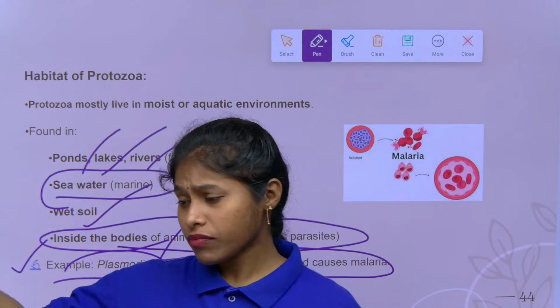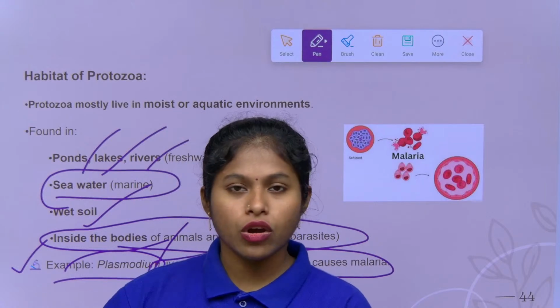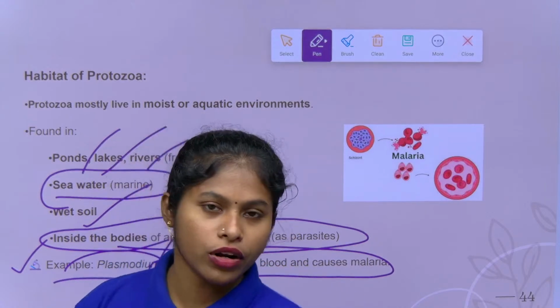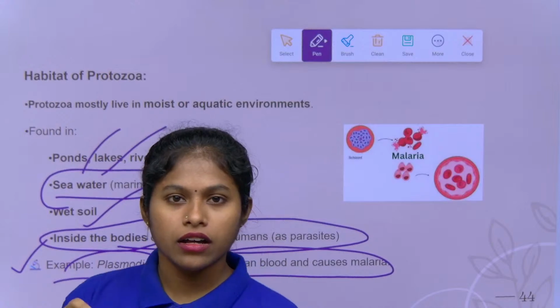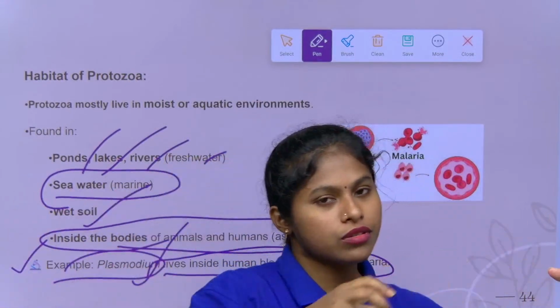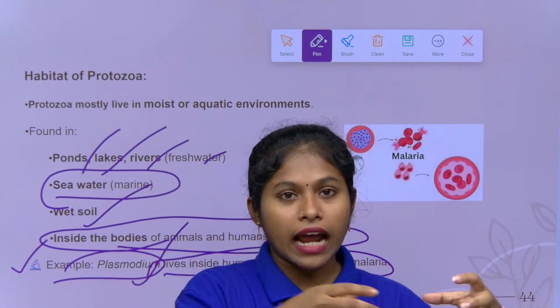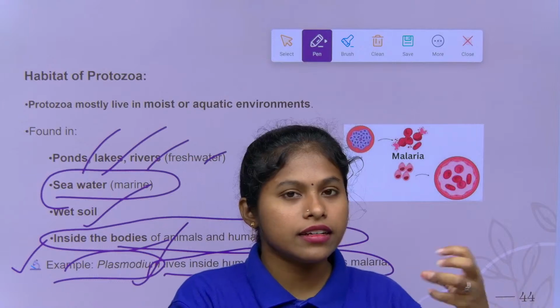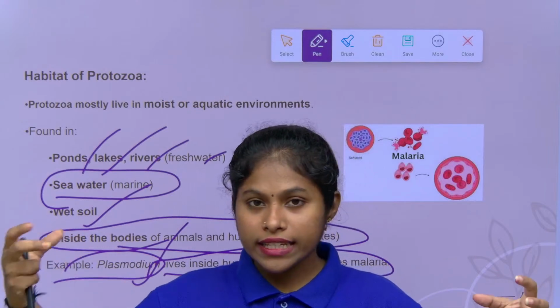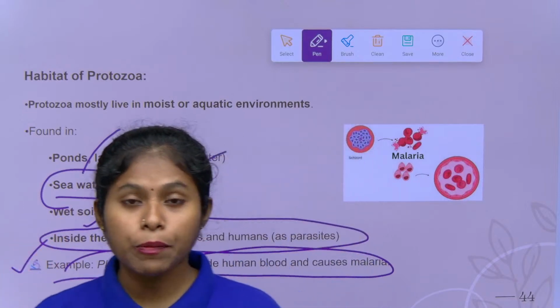Like see, if I am riding a bike here, I want to drop you children. I want to drop one of the students here. So what will I do? I drop her at some point of destination, right. I am not going there, that is not my purpose. This is how the mosquito carries the protozoa named Plasmodium.